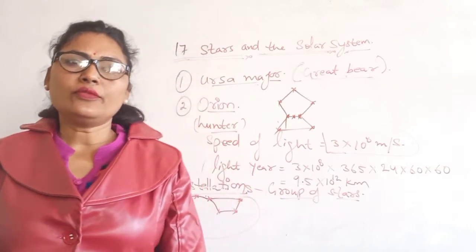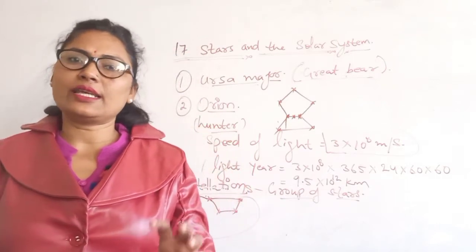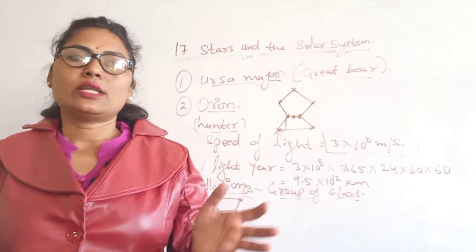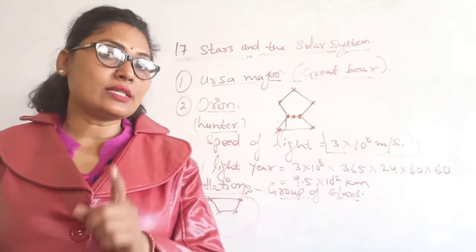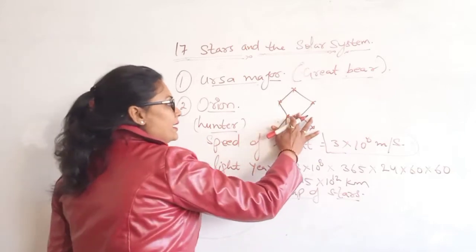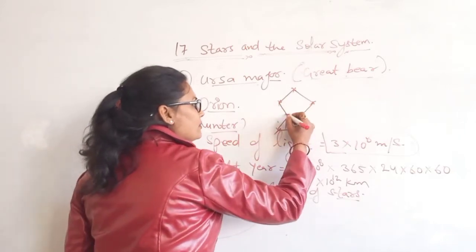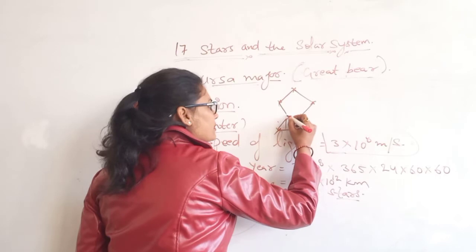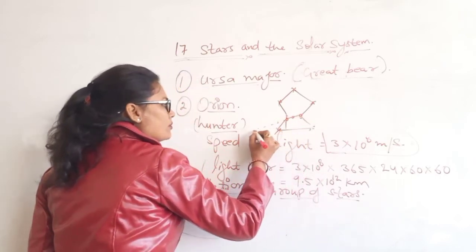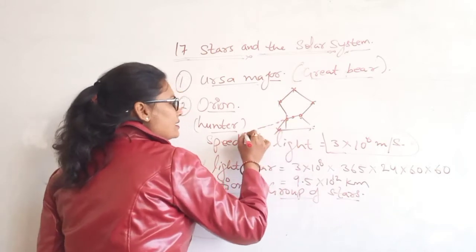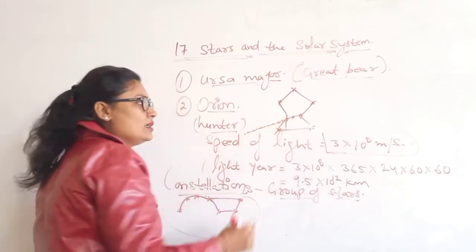If you join the stars forming the belt and extend them towards the east, then you will see the brightest star of the sky, known as Sirius. If we make an imaginary line, there is the brightest star, Sirius.